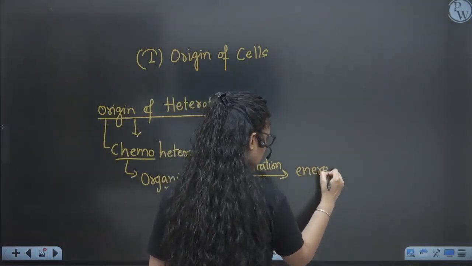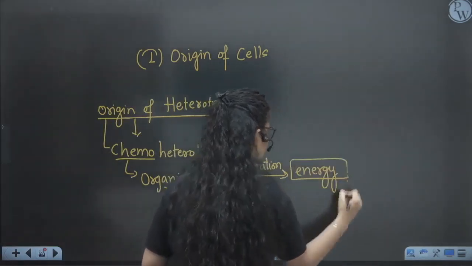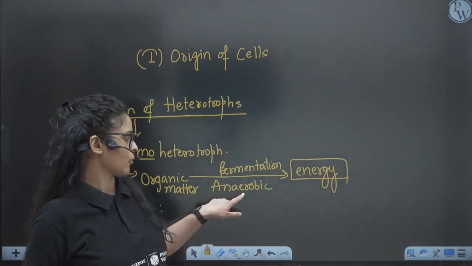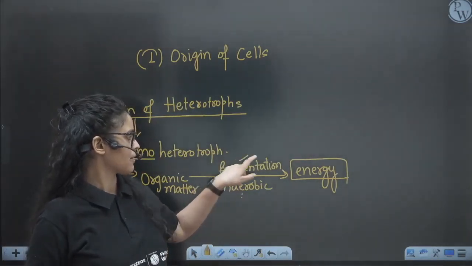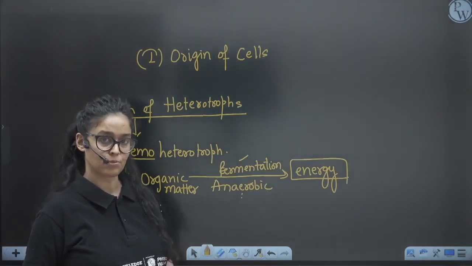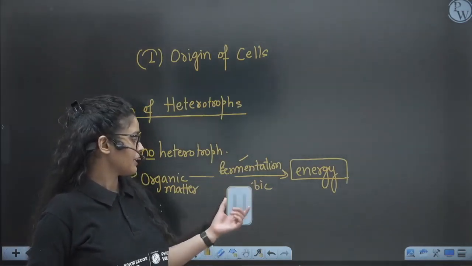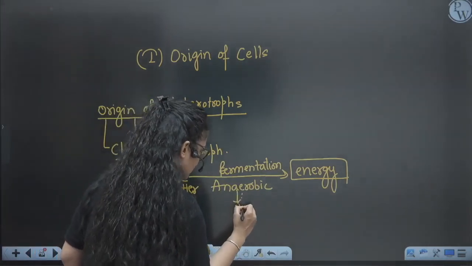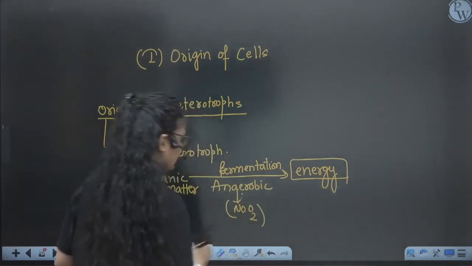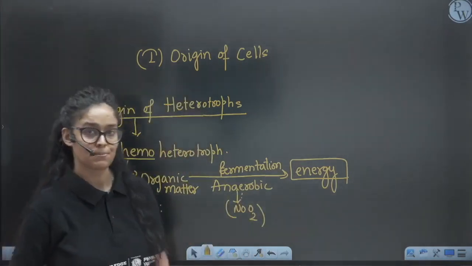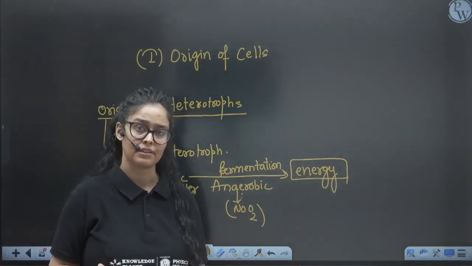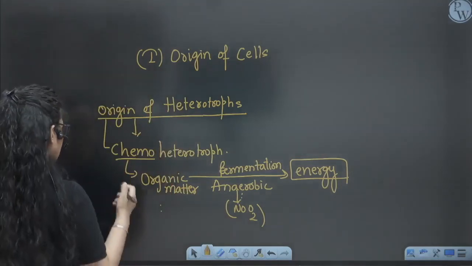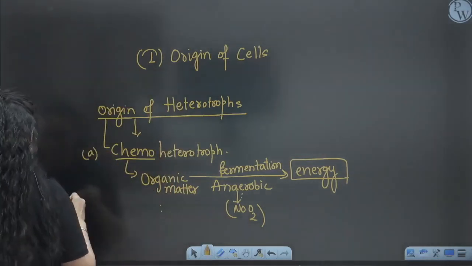In the absence of oxygen, fermentation is happening and energy is produced for survival. So prokaryote heterotrophs originated for the first time.